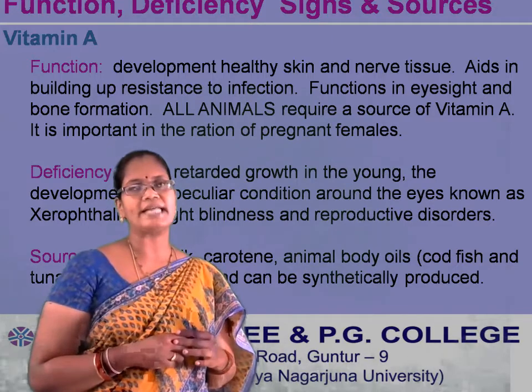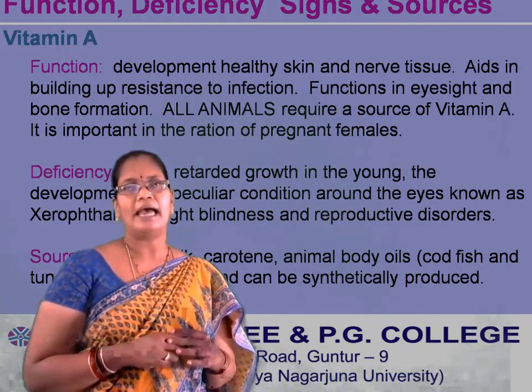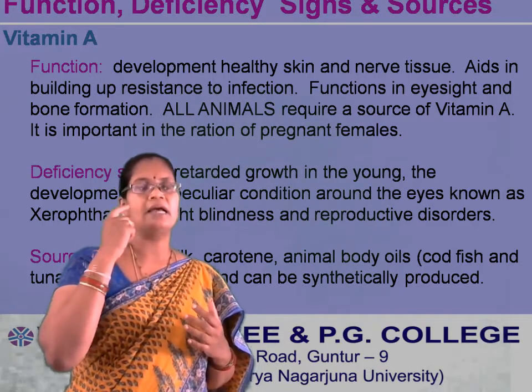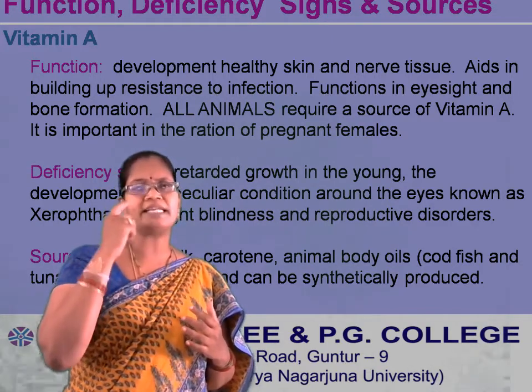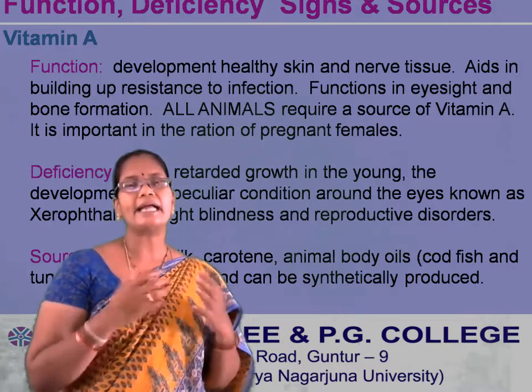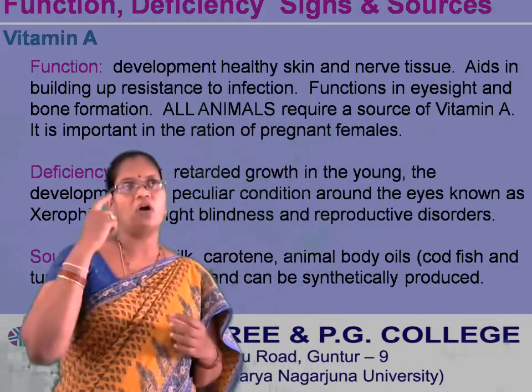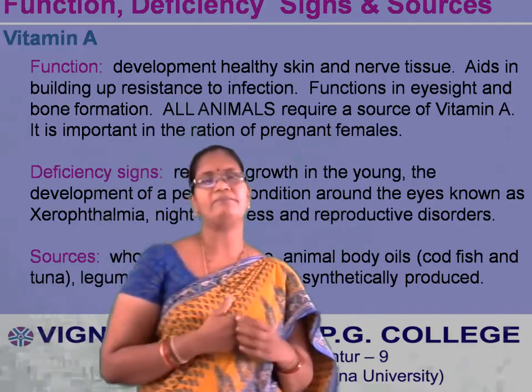Coming to the deficiency symptoms, vitamin A deficiency leads to retarded growth in the young one, and the development of a peculiar condition around the eyes called xerophthalmia. Ophtha means eye, xero means dryness; dryness of the eye will be seen.